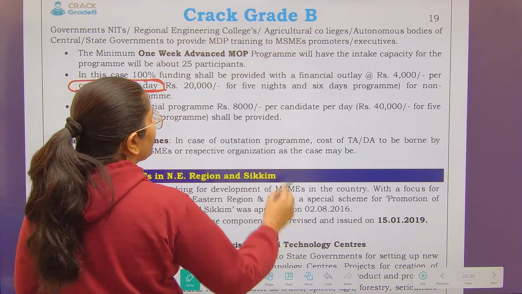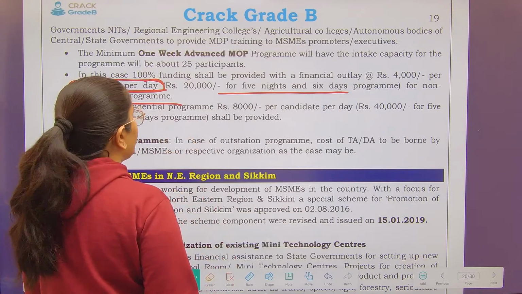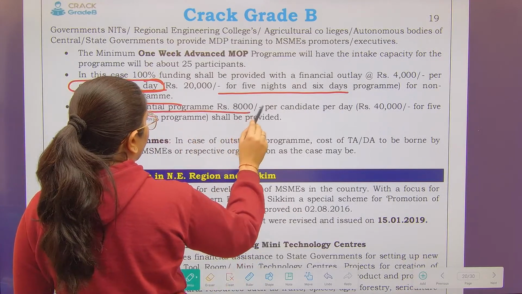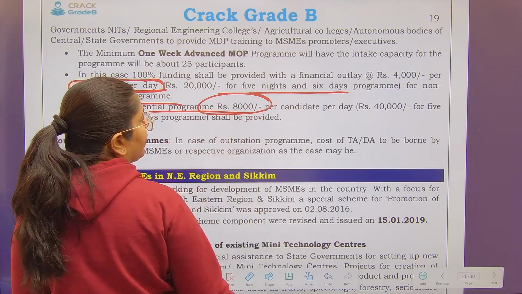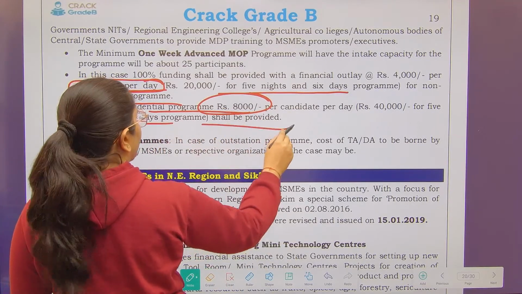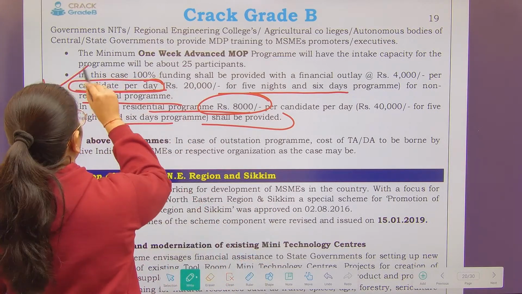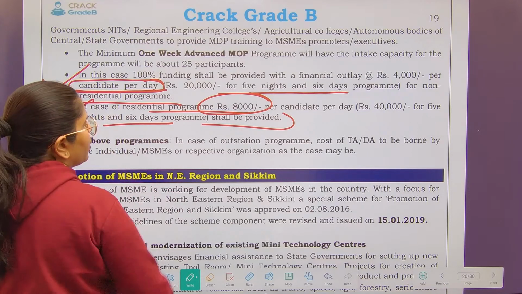That is rupees 20,000 for a 5 nights and 6 days non-residential program. In case of a residential program, rupees 8,000 per candidate per day, that is 40,000 for a 5 nights and 6 days program, shall be provided, right? So this is for non-residential programs and this is for residential programs.